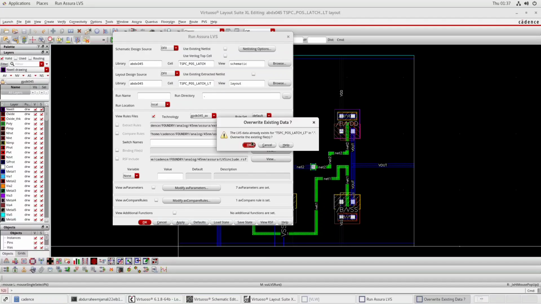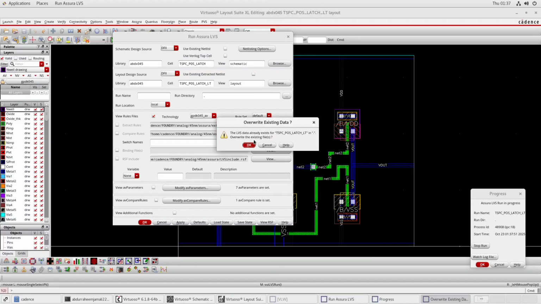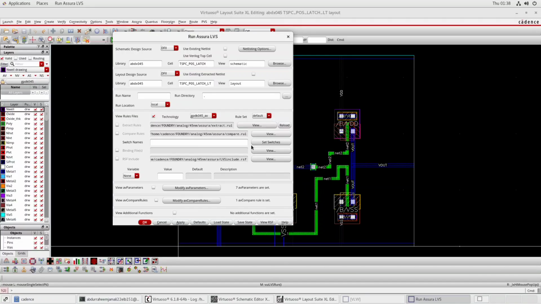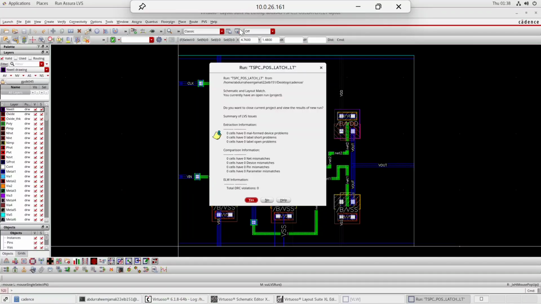After that, click on OK and click on OK. So now just click OK to override. Click on yes, and finally we will just click. LVS, layout versus schematic, is running, and we will see whether our layout is exactly the replica of the schematic or not.